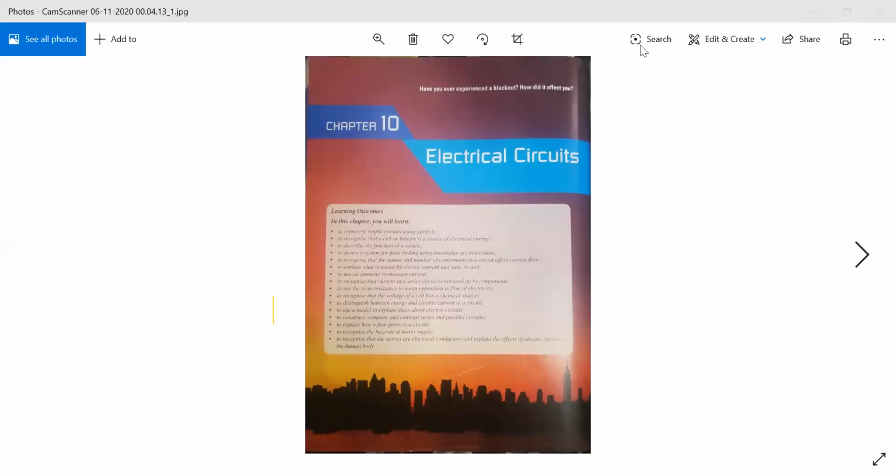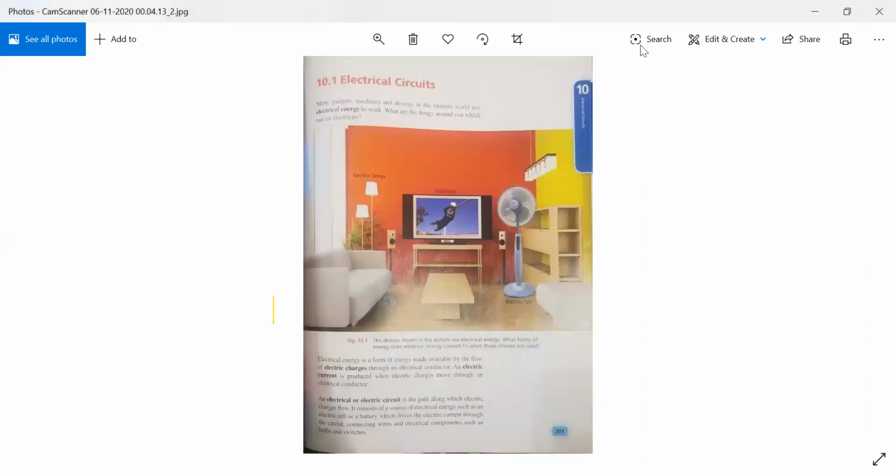Electrical circuits. Many gadgets, machines, and devices in the modern world use electrical energy to work. What are the things around you which run on electricity? Electrical energy is a form of energy made available by the flow of electric charges through an electric conductor. An electric current is produced when electric charges move through an electrical conductor. An electrical or electric circuit is the path along which electric charges flow.